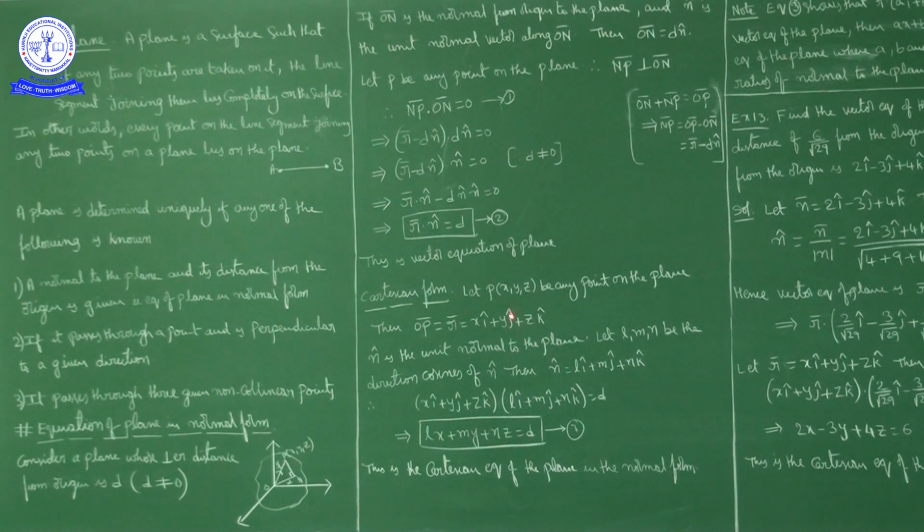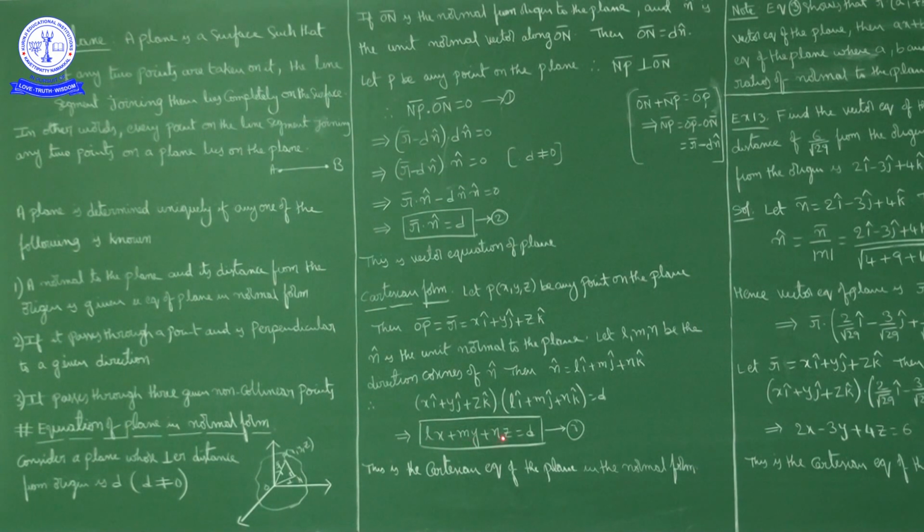Now by substituting these two in equation 2, R bar dot n cap equal to d: x i cap plus y j cap plus z k cap, dot product with L i cap plus m j cap plus n k cap is equal to d. So if you take the dot product, what do we get? Lx plus my plus nz is equal to d.